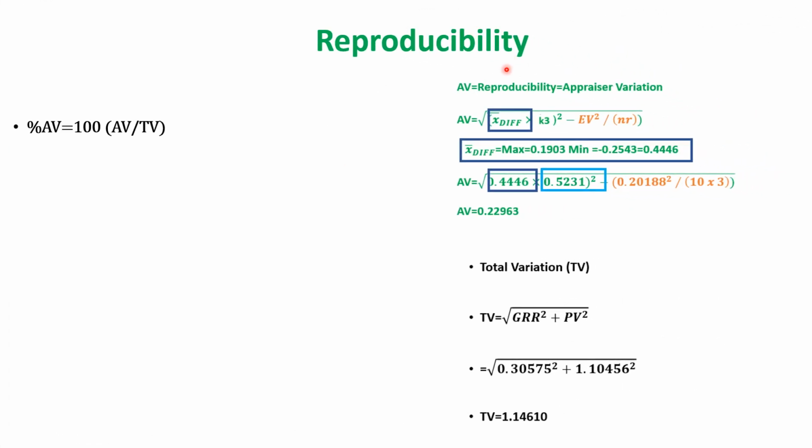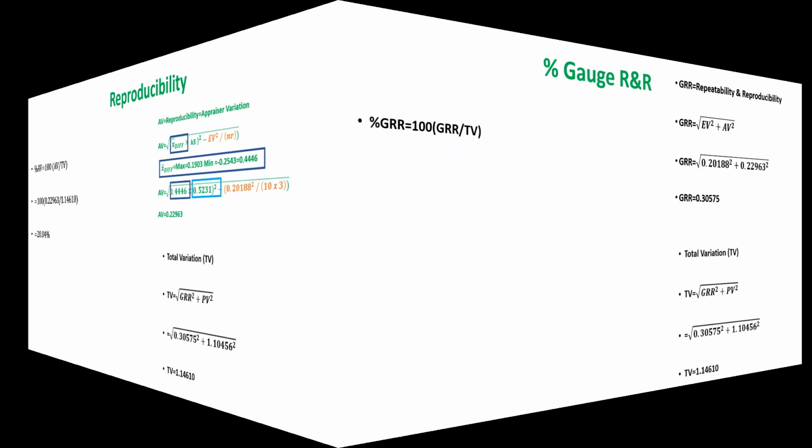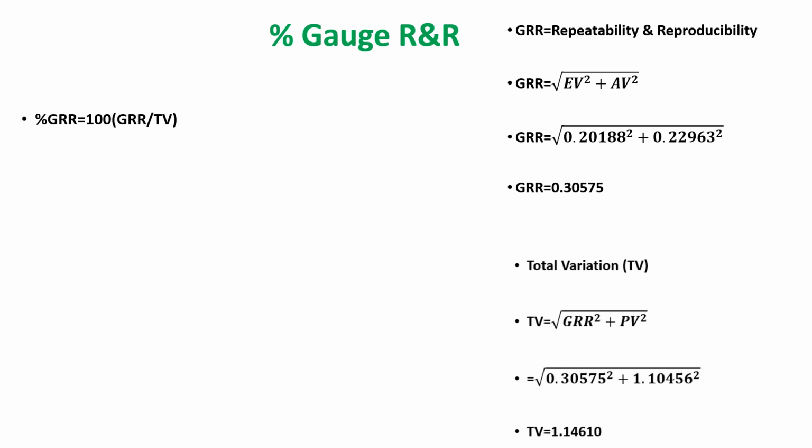Similarly, percentage reproducibility can be obtained by this formula. So I got reproducibility, I got total variation. This is the formula in which I have to put the values, and the percentage reproducibility, sorry, which I got, is 20.04. And here is percentage gauge R&R. Now percentage gauge R&R is 100 times gauge R&R divided by TV, that is the total variation. So in the formula it can be put, and percentage gauge R&R is 26.68.